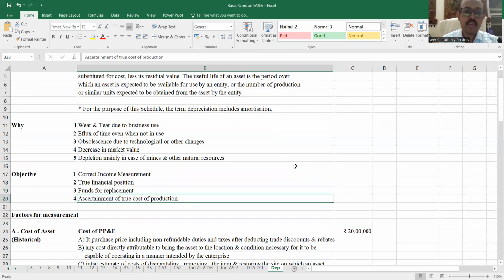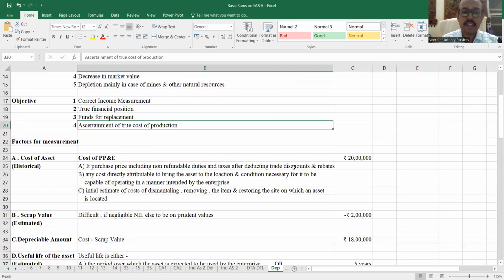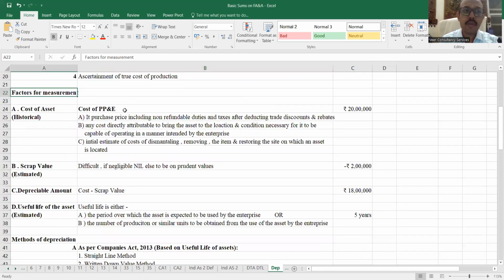And it's also used for the assessment of the true cost of production. That means you also have to recover the capital cost of the asset when you are charging the customers. Now, how much this is possible in real life is a different story, but that's what the objective means academically. Now, the factors for measurement: first is the cost of the asset.